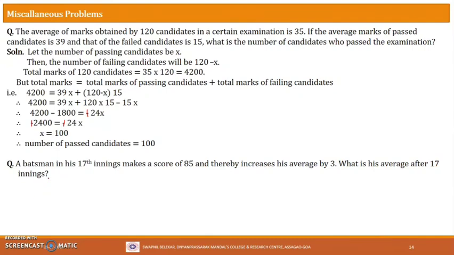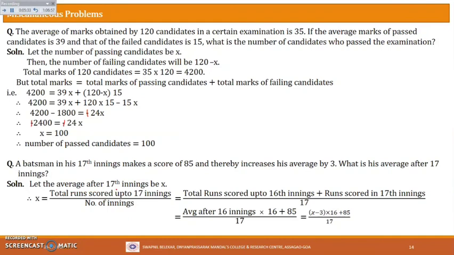All right, so let's see how to do this without using a formula. What I'll do is we'll take the average after 17 innings as x. Let the average after 17 innings be x, right? But then what is the formula for the average? So average after 17 innings will be the total runs scored up to 17 innings divided by the number of innings. Correct, no?